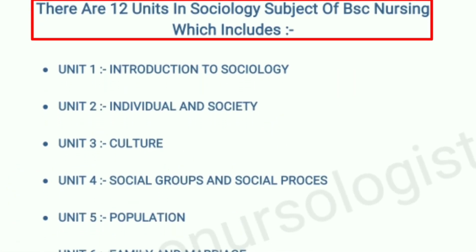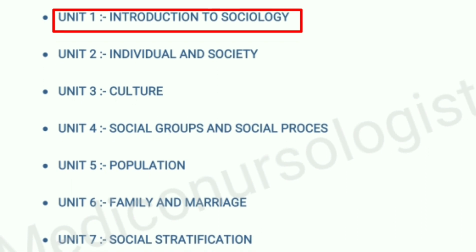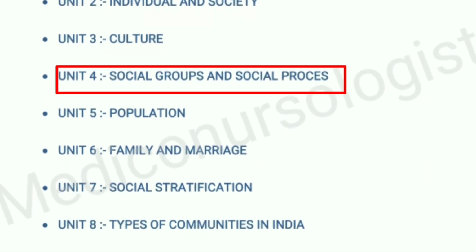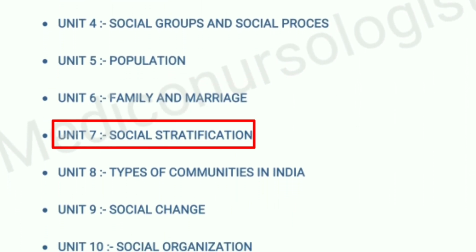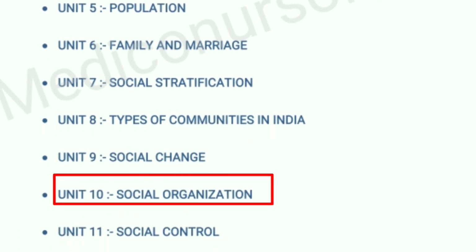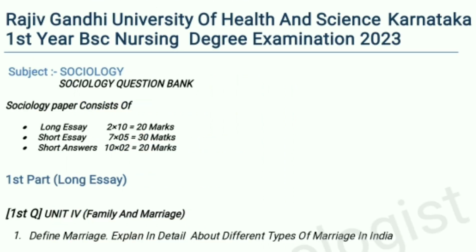There are 12 units in the sociology subject of BSc nursing, which include Unit 1 Introduction to Sociology, Unit 2 Individual and Society, Unit 3 Culture, Unit 4 Social Groups and Social Process, Unit 5 Population, Unit 6 Family and Marriage, Unit 7 Social Stratification, Unit 8 Types of Communities in India, Unit 9 Social Change, Unit 10 Social System, Unit 11 Social Control, Unit 12 Social Problems.